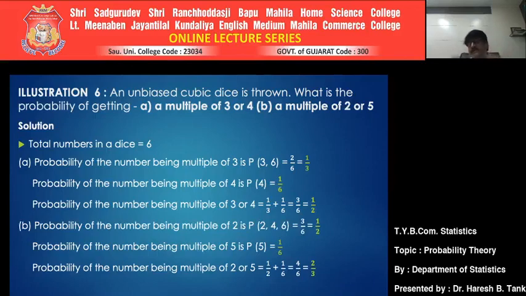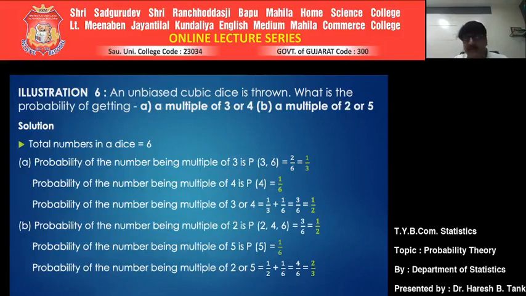Look, in both cases, is there anything common? No, it is not. Since there is nothing common between those two, you can say that these two events are mutually exclusive. So you can use the addition theorem, and that is why 1 upon 3 plus 1 upon 6, simplifying it 3 by 6, which is equal to 1/2, becomes the probability of getting a number which is a multiple of 3 or 4.